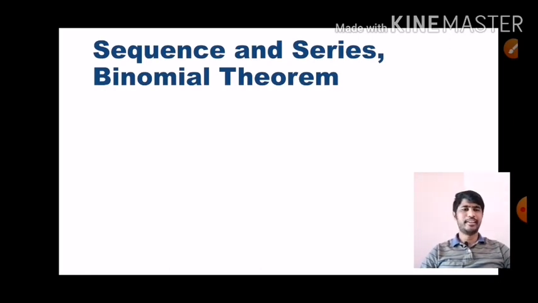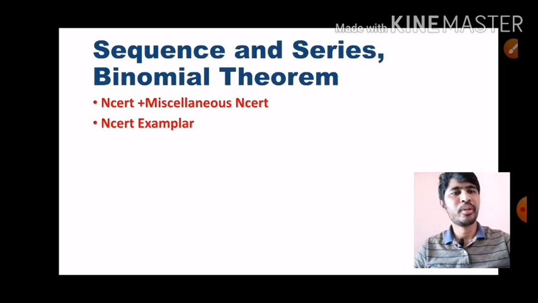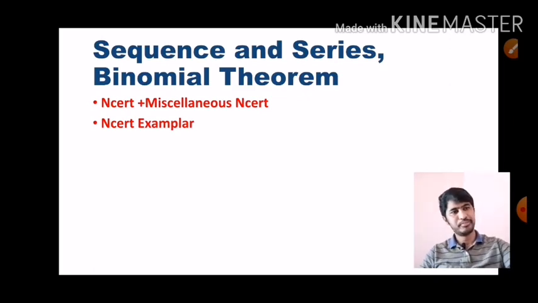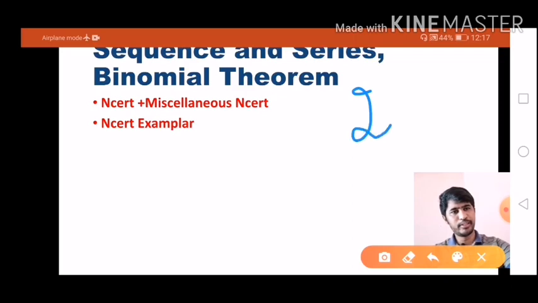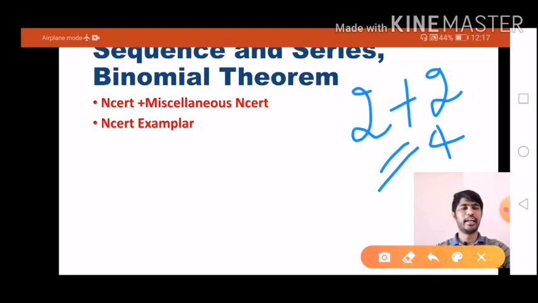And the next one, and this time it's a wonder for every teacher, sequence and series and binomial theorem. When we see this chapter, here we got 2 plus 2, 4 questions in many shifts in the JEE Main 2020 examination in January. In that, it's a wonder for every teacher, because we got 2 questions from sequence and series and 2 questions from binomial theorem. That's why it has more weightage among all these chapters.